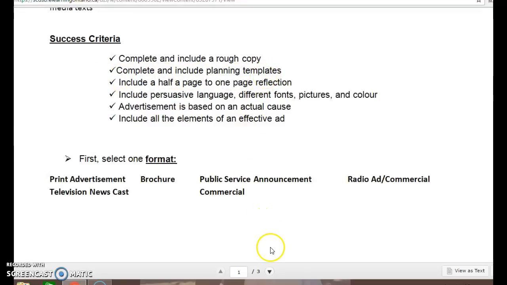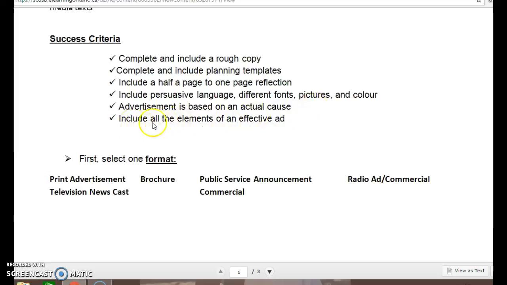Your planning templates are included. Include a half a page to 1 page reflection. Include persuasive language, different fonts, pictures, and color. You learned all about persuasive language, different fonts, pictures, and color in your Analyzing Advertisements presentation in one of the previous lessons. Apply that knowledge to this project.